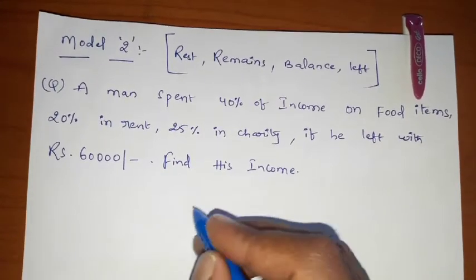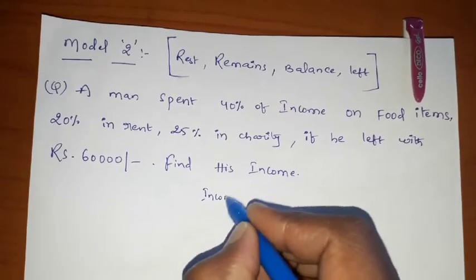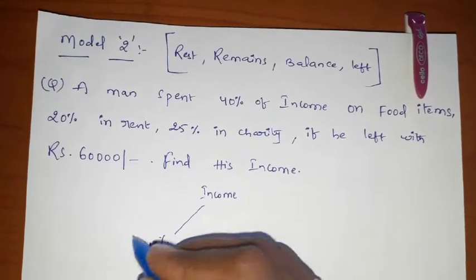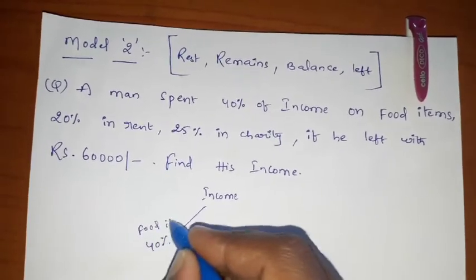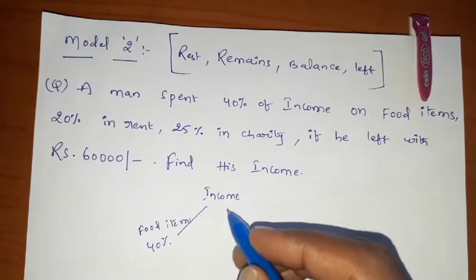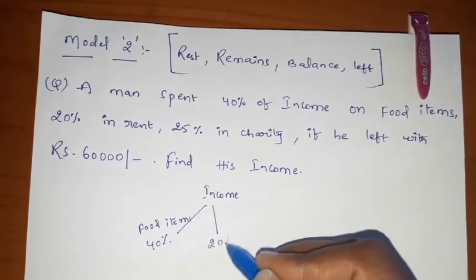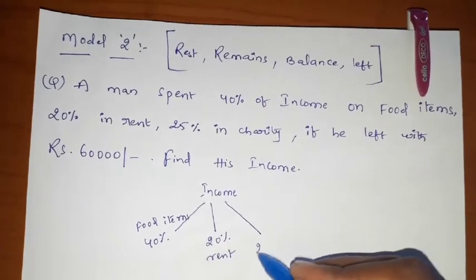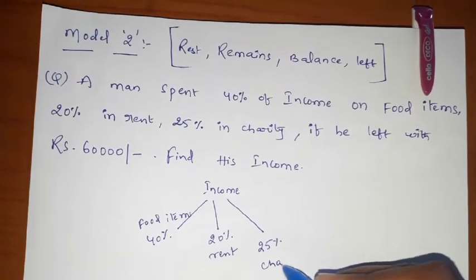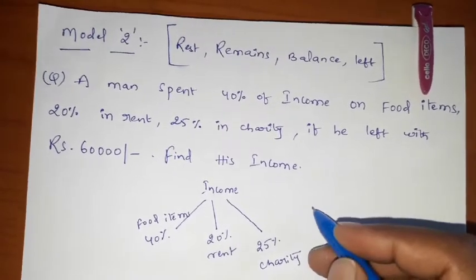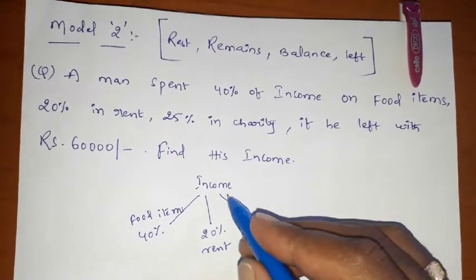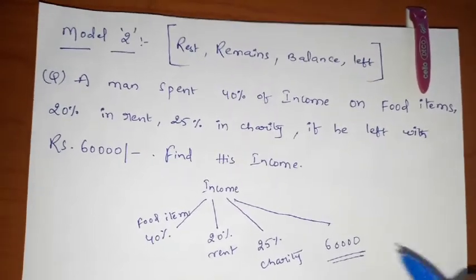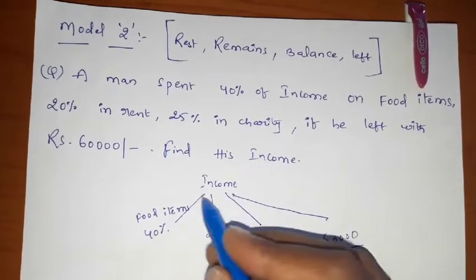See here friends, he said that from his income 40% he spent on food items, right, and 20% on rent and 25% on charity. And now after all these he is left with 60,000 rupees, right? Now he is asking to find the income.